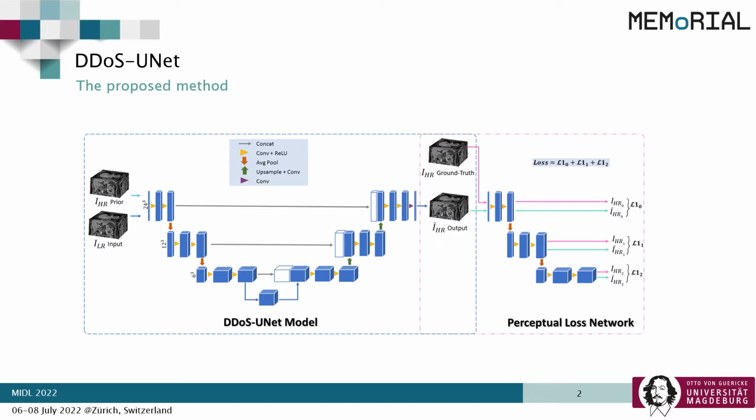image along with a high-resolution prior image as input and provides the super-resolved image as output. This output, along with the ground truth, is supplied to the perceptual loss network to extract the features from both of them. Finally, the features obtained from these two are compared using L1 loss and then summed up to obtain the final loss, which is then backpropagated to train the model.